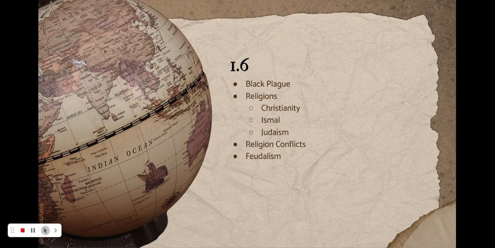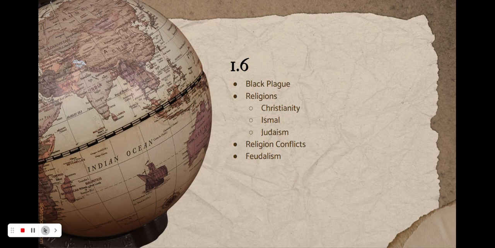So 1.6, this is developments in Europe. So the beliefs and practices of the predominant religions in Europe affected European societies by causing separation in Europe. There was conflict between the religions practiced there, the Roman Catholic, Eastern Orthodox, and the Muslims. There was also conflict between the Roman Catholics and Muslims. There was also conflict between the Christians and the Jews during the Black Plague, which is infection spread mostly by fleas and rodents and other animals.